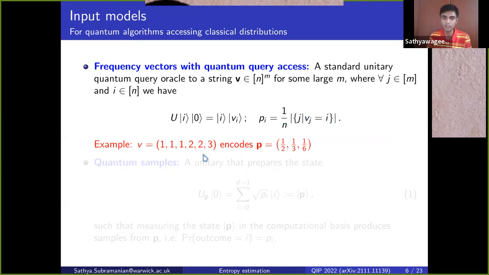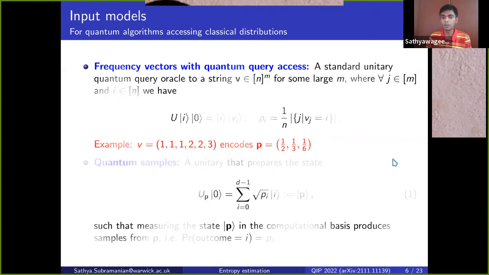As you can see in the example in red here, the label 1 occurs 3 out of 6 times, so p_1 is equal to 3 over 6, which is a half. And the label 2 occurs 2 out of 6 times, so its probability is p_2 equals 1/3, and so on. We won't be using this model too much except to prove lower bounds in this work.